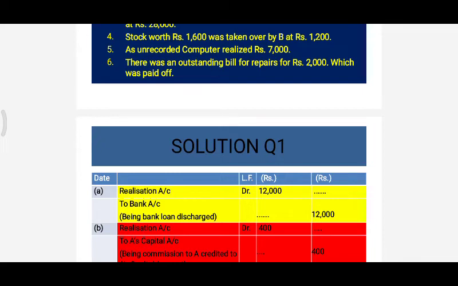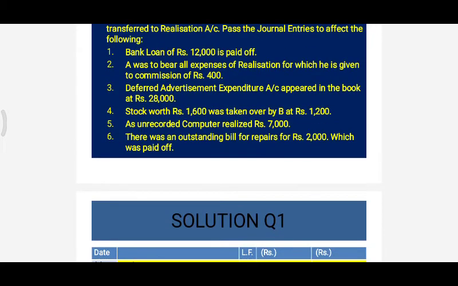Now, what's the third journal entry? It is deferred revenue expenditure account appeared in the books at rupees 28,000. Deferred revenue expenditure, all of you might be knowing that it is your accumulated loss. So what is the treatment for accumulated loss? We have to charge it from the partners in their profit sharing ratio itself. This accumulated loss is never transferred to realization account, so it will be charged like all other accumulated losses from the partners in their profit sharing ratio.